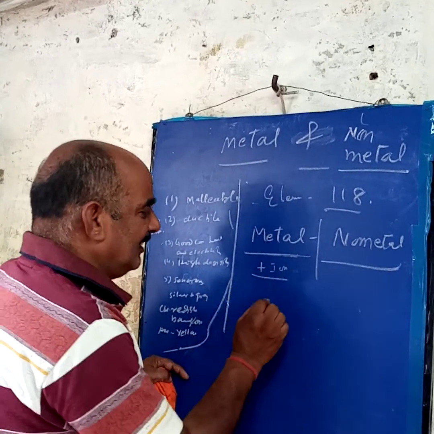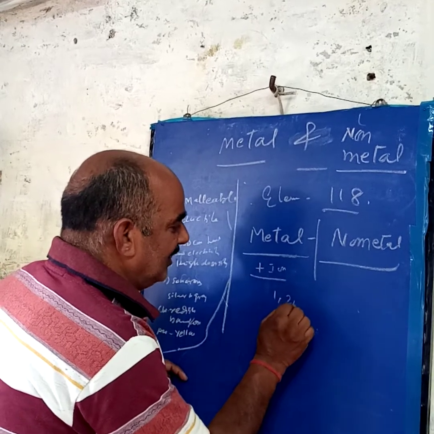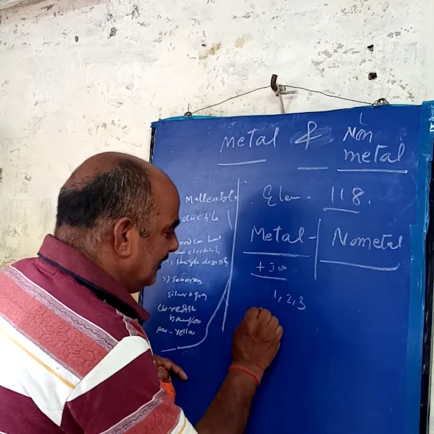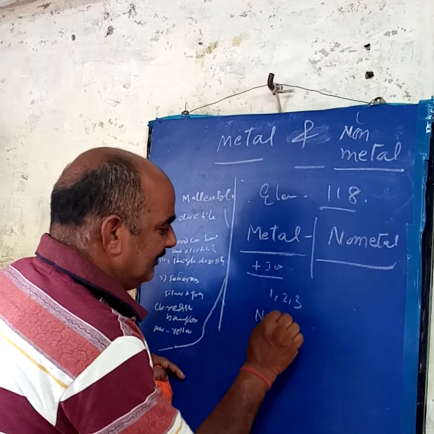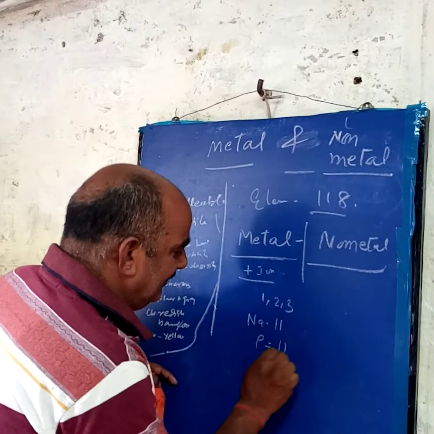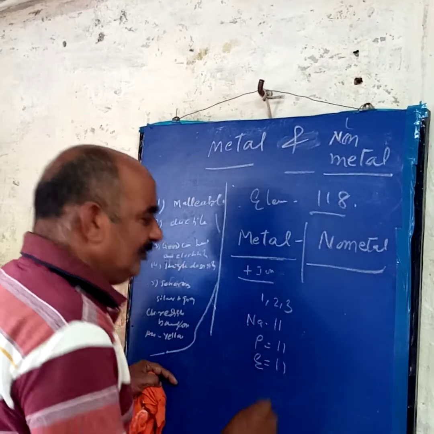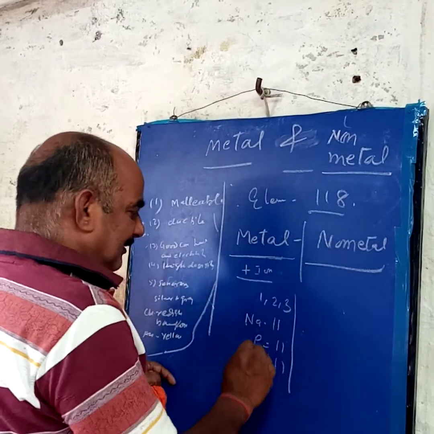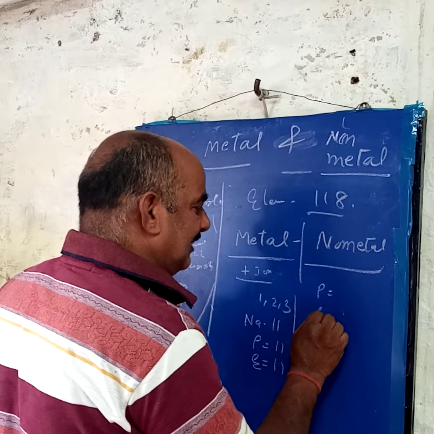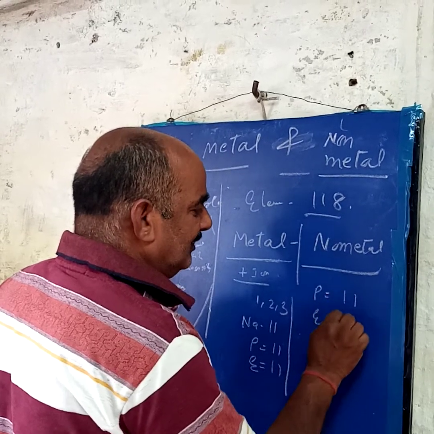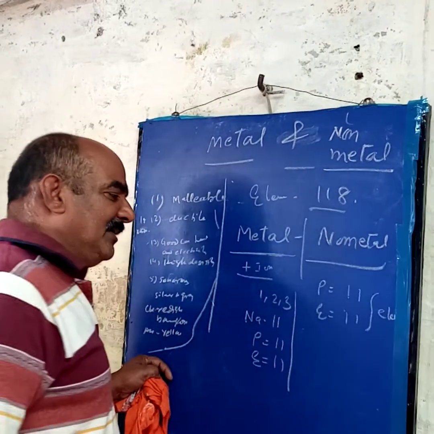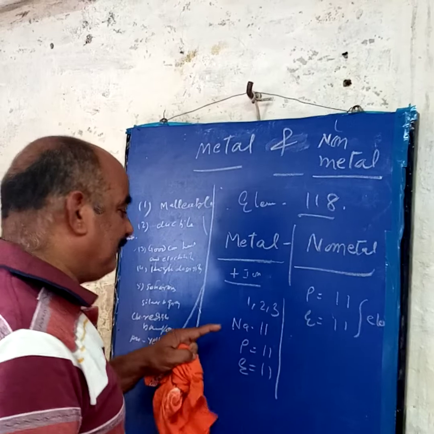All metals contain 1, 2 or 3 electrons in the last orbit. Suppose I give one example: sodium is a metal, and its atomic number is 11. It contains 11 protons and 11 electrons. All protons have the same charge and all electrons have the same charge. So 11 and 11, that's why it is electrically neutral. But now the question arises, how does it become a positive ion?